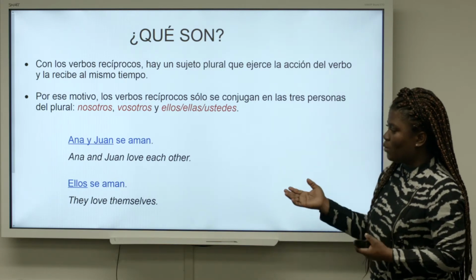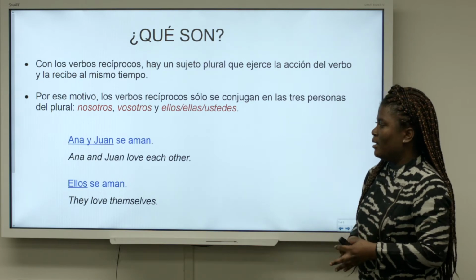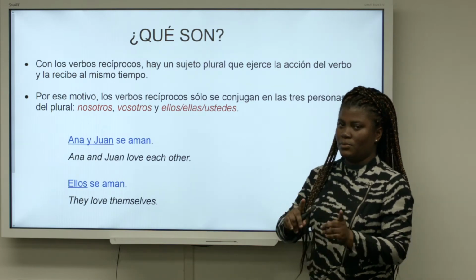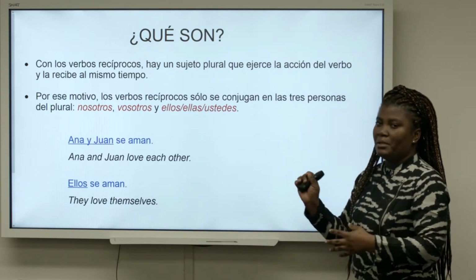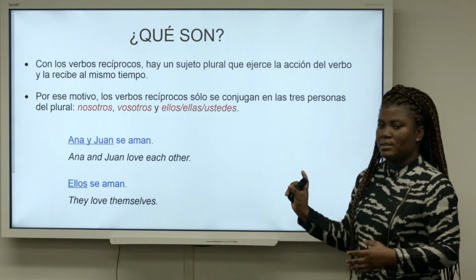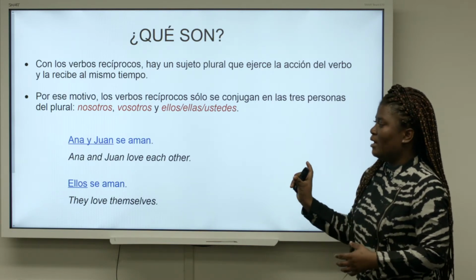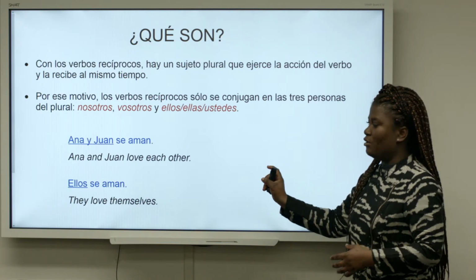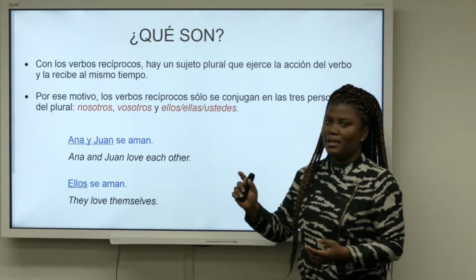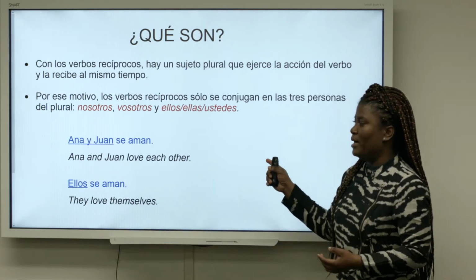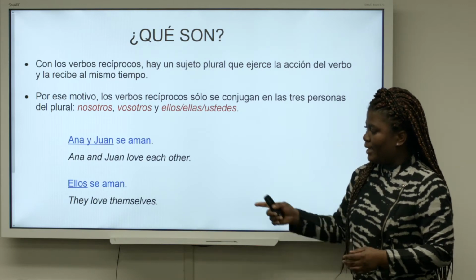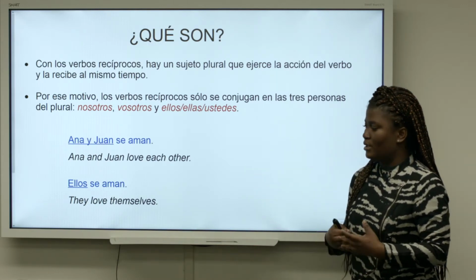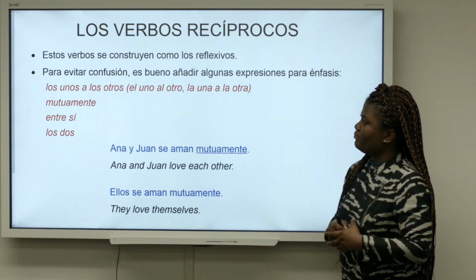We have Ana y Juan se aman. Even though Ana is one person and Juan is one person, this is a plural subject. It's considered a plural subject because they are the ones doing the action of amarse, to love, and they are the ones receiving the action of amarse. So, ellos se aman. So, they love each other.